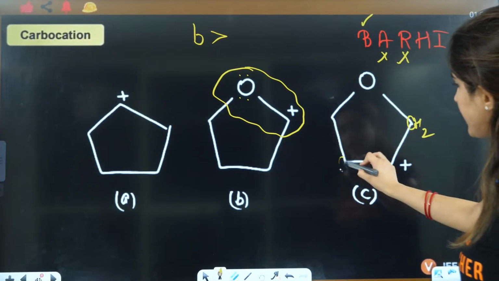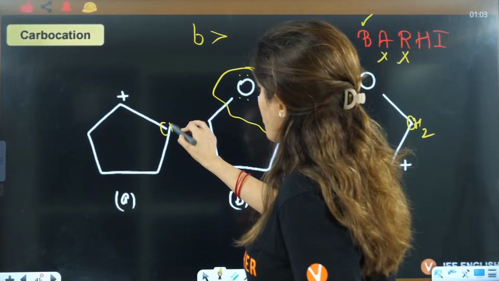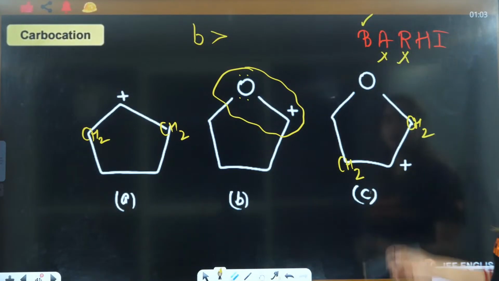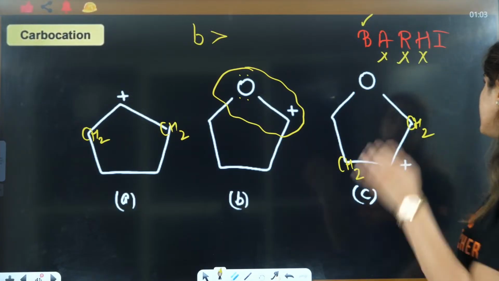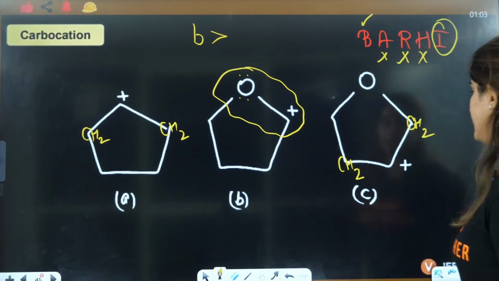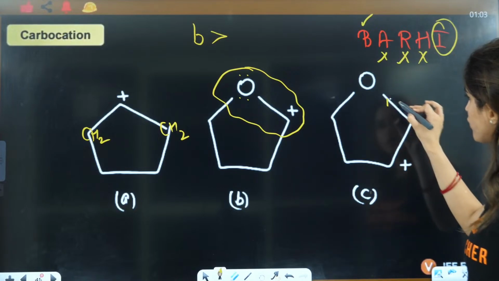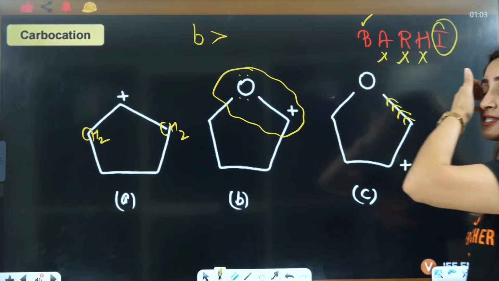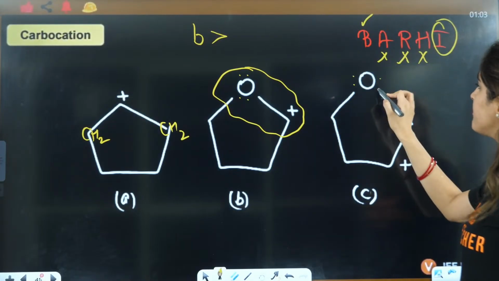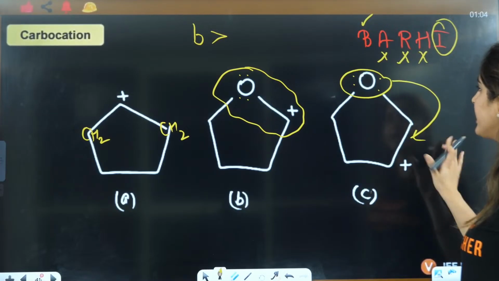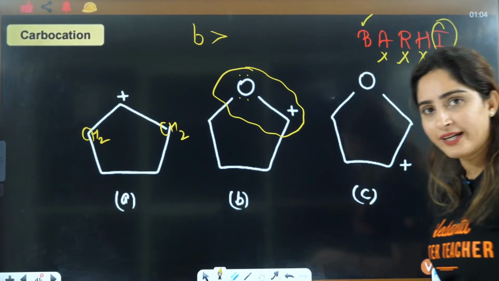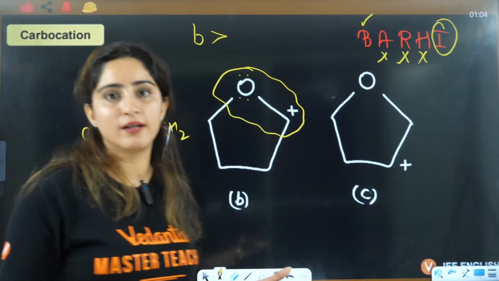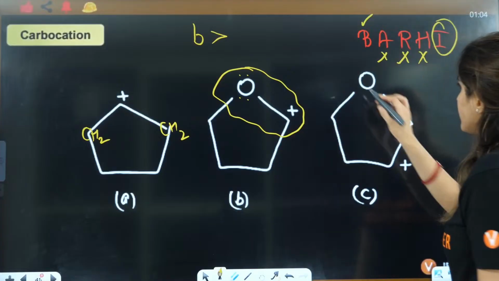Hyperconjugation, this is also CH2, this is also CH2. Both the alpha carbons are the same. So no hyperconjugation will tell you which is more stable. Inductive will tell you. If you say inductive, this is going to pull the electrons. Oxygen is going to take away the electrons. Some students misunderstand: ma'am, this has a lone pair, ma'am, it is going to donate. Arey, a lone pair will be donated if there is some resonance, right? Or if there is some back bonding, right? Otherwise, it will show inductive effect, right?